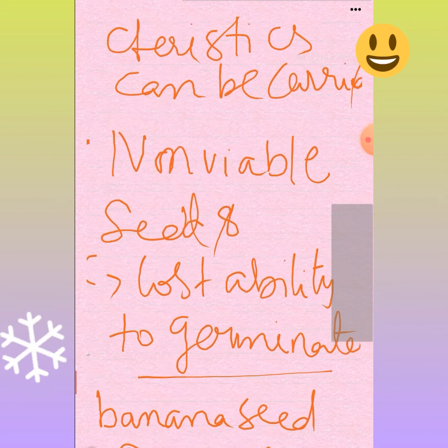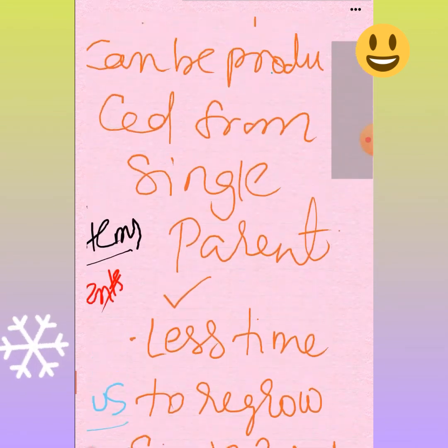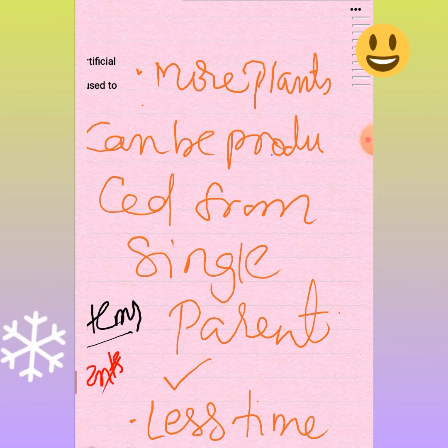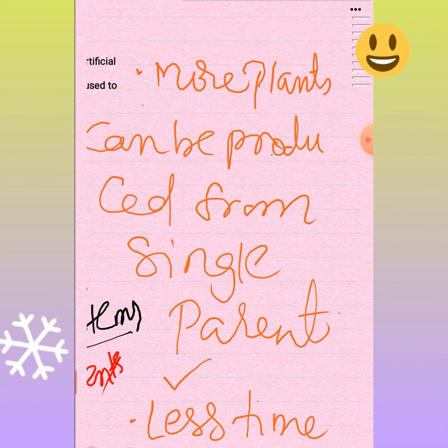So how is vegetative propagation advantageous over sexual reproduction in plants? A single parent can produce many vegetative parts, through the cutting process, layering process, or even the grafting process. More plants can be produced from the single parent.